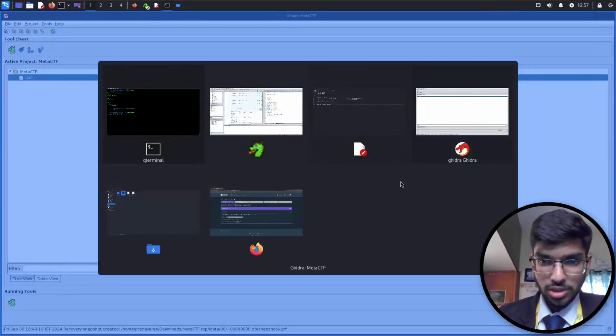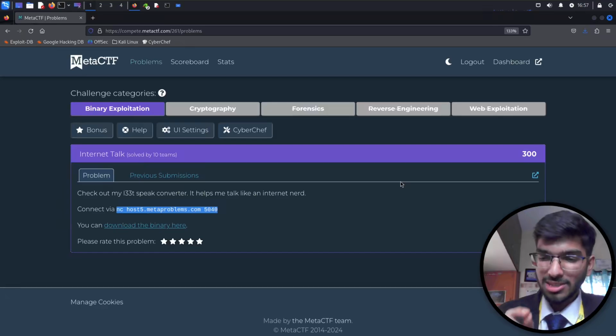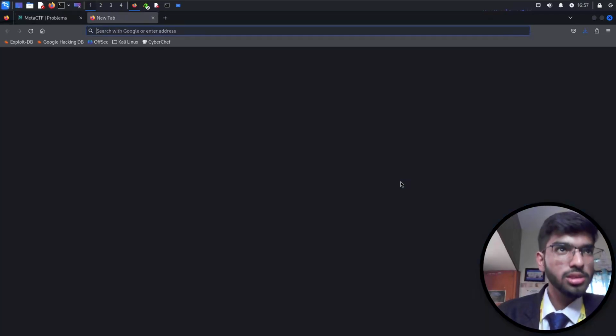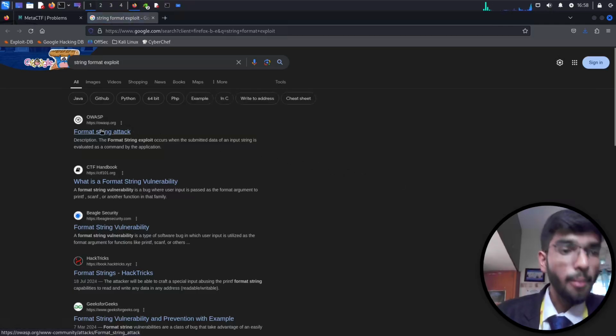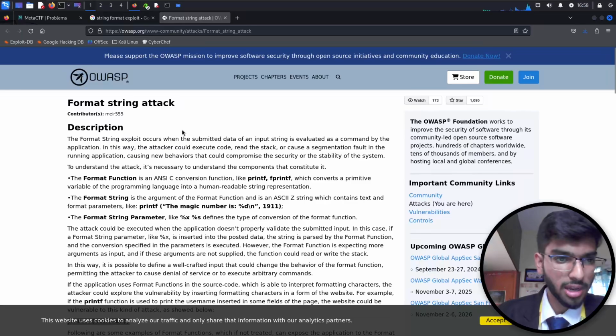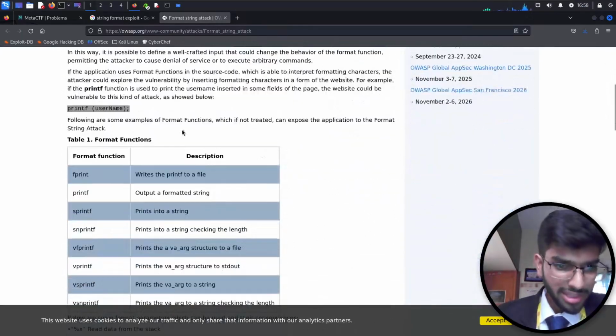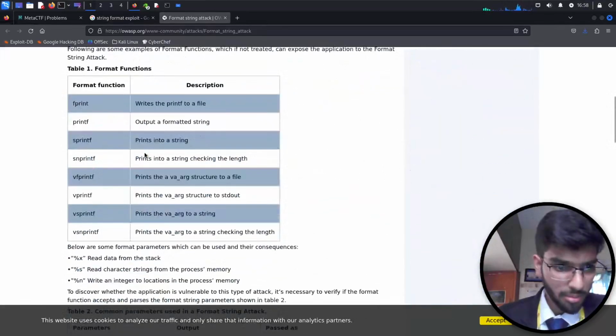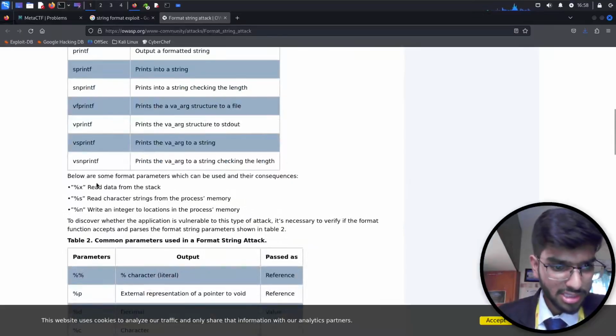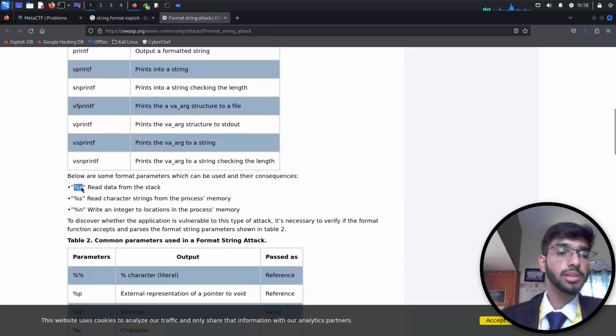I'm sure we need to enter one special kind of character to get the data from the stack, and I just want to try it. So let's Google search on string format exploit, format string attack. Okay, not string format, format string attack. Here you can go through the description and understand what these things are about. But just sticking to the challenge, yeah, the percentage x.